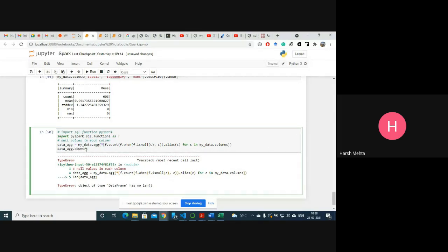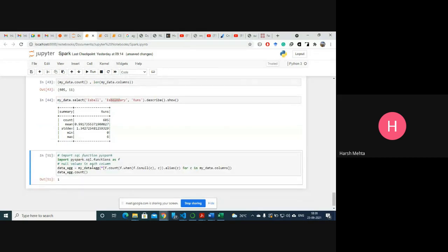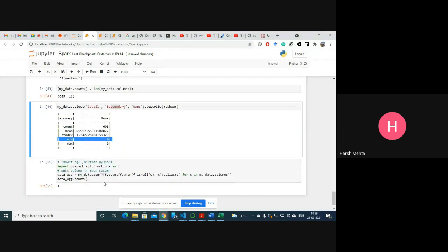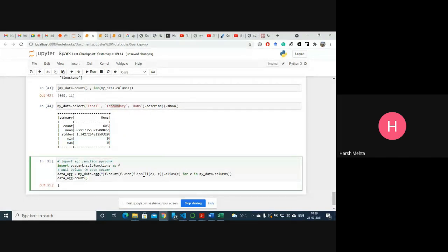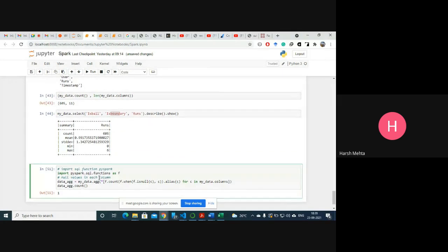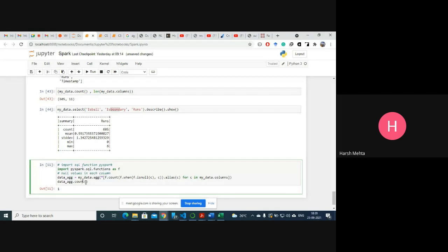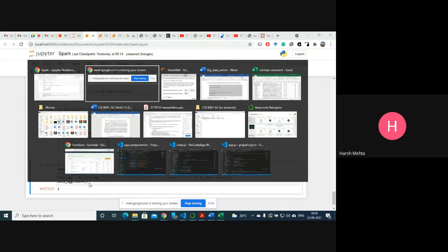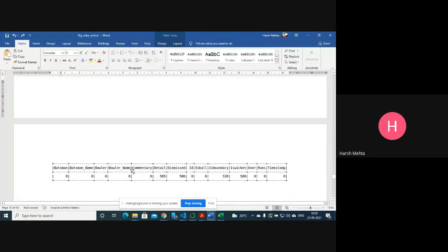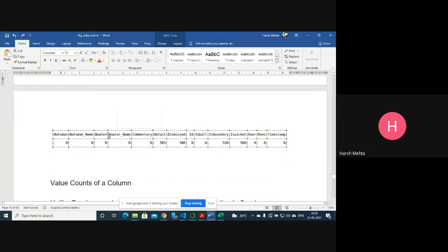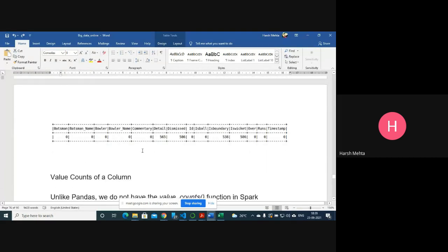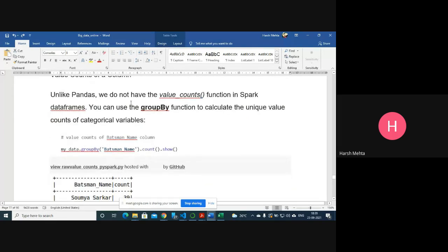Count. Only one. It shows me only one. When it is null, it shows me a count of only one. Some mistakes are there. Anyway, we'll proceed further. Yeah, I think we are right. It shows me the one only. So right now we have only one where everything is null. I mean, a lot of values are null. Anyway, we do not have the value count.